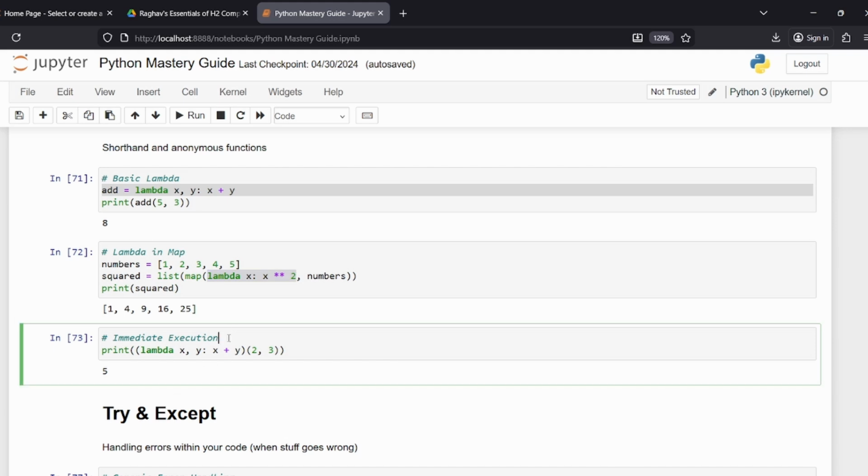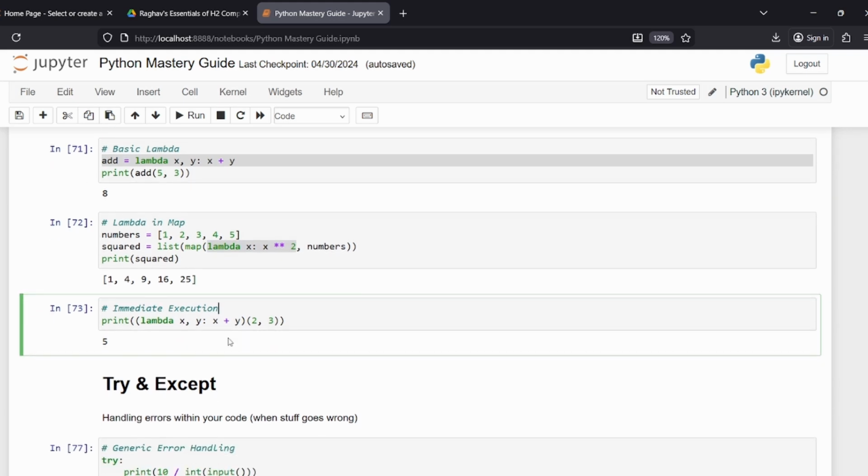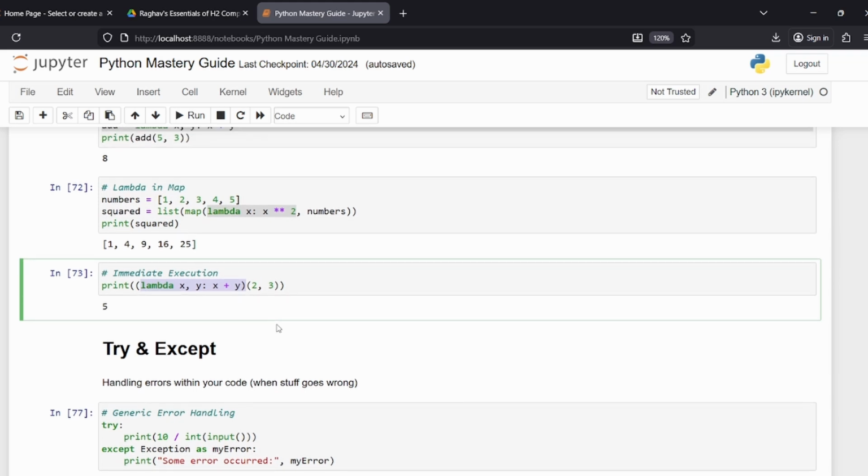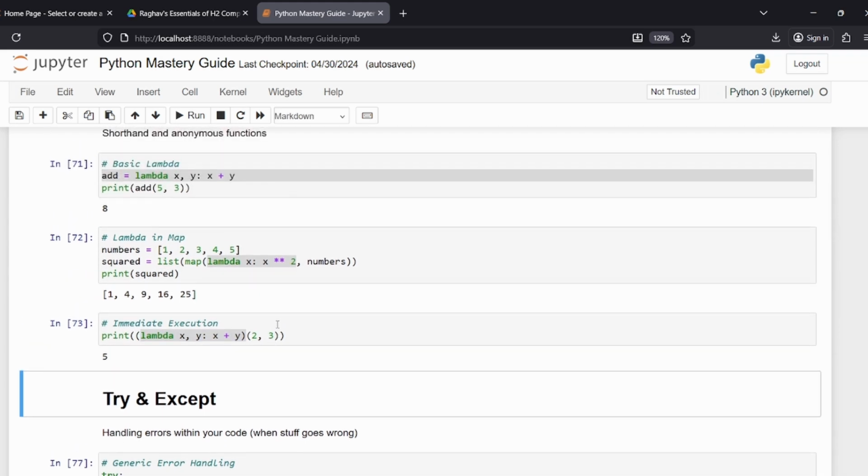So yeah, then immediate execution, yeah, again, you can just straight declare it inside of your print and get it done, which is really, really funny. So after declaring what your lambda is, you can just bracket the variables you want to use and get it done. It's so stupid, but it works. And yeah, it's interesting, I would say. Just keep that in mind.